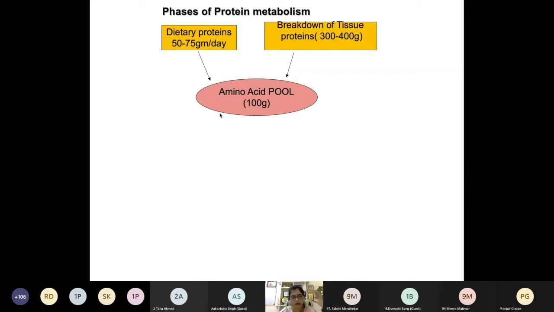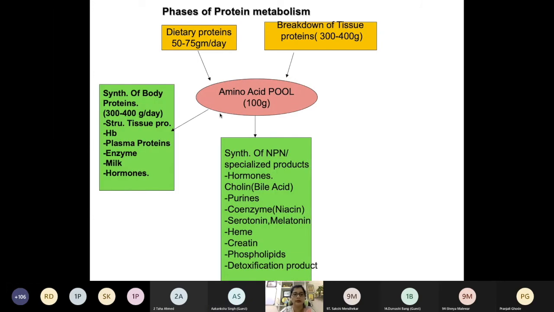In that, major pyrimidines. Purine, pyrimidine. But what we read in the last slide is that the majority of amino acids are utilized for the synthesis of protein, synthesis of body protein. So new body protein is synthesized. Generally, the same amount that is broken down is utilized for synthesis of body protein.